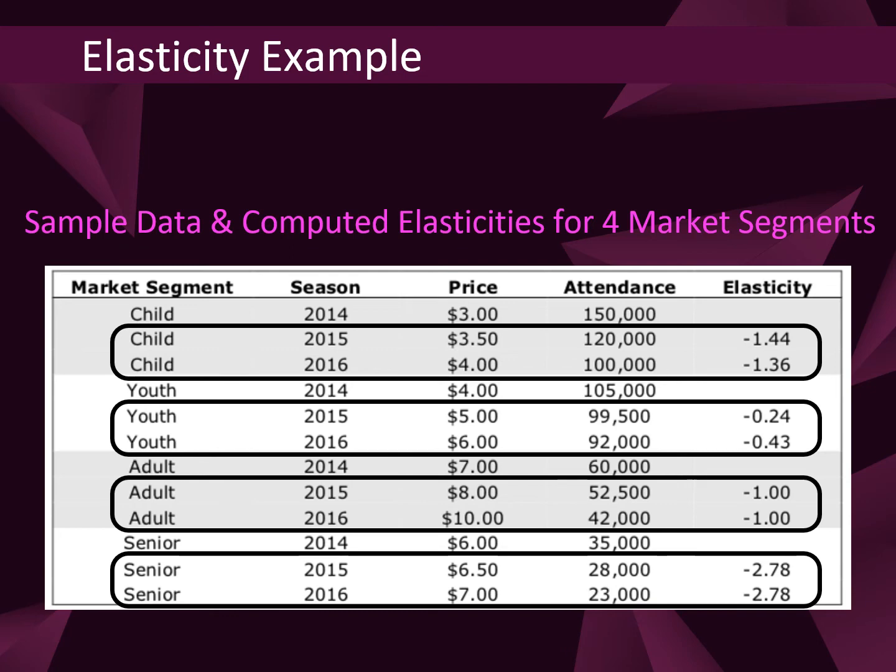So our elasticity is negative 1. And then we look at the seniors, and this is the one that was most affected, as you can see. We increased the price just by 50 cents from 2014 to 2015, and our elasticity was negative 2.78. So the increase in price for that market segment does affect the attendance more so than the other segments.